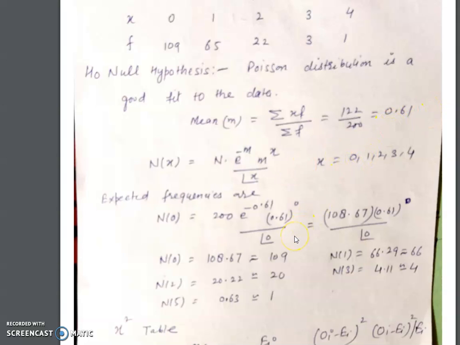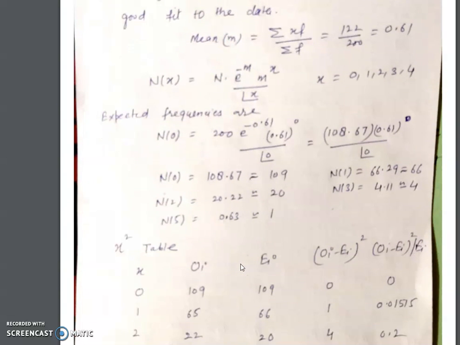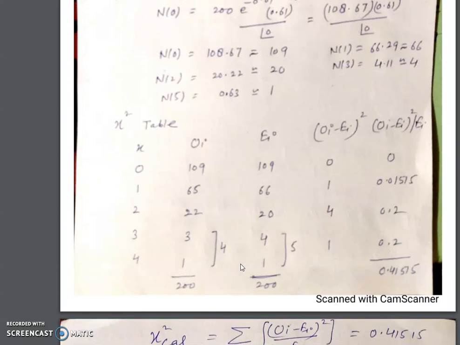Using this value we find the expected frequency, because you already know very well how we can find the expected frequency. With the help of the Poisson distribution we can find it very easily. Substituting x equal to 0, 1, 2, 3, 4, these are the expected frequencies. Now substitute all these values in this table. This is x, this is OI and these are EIs.